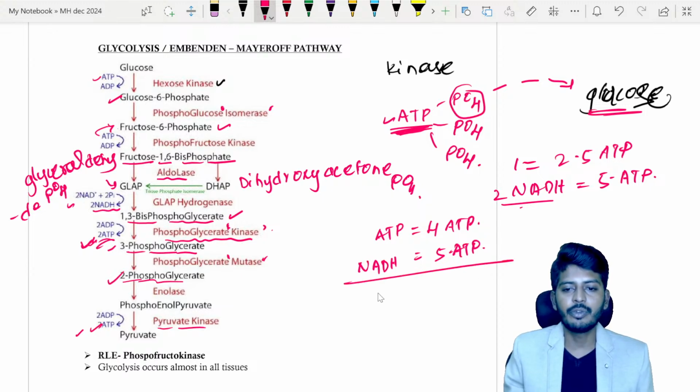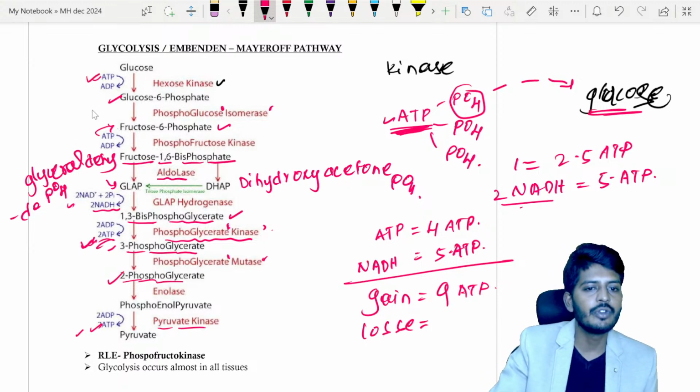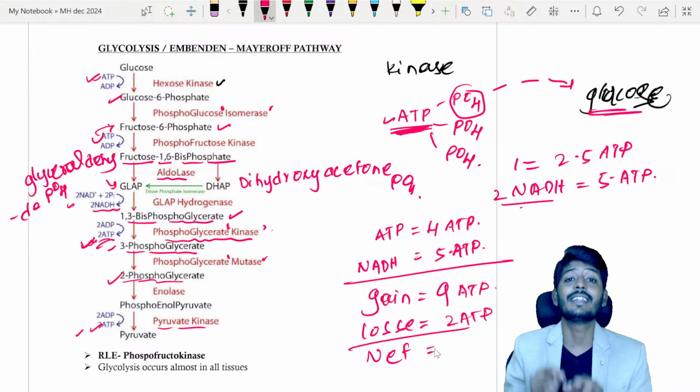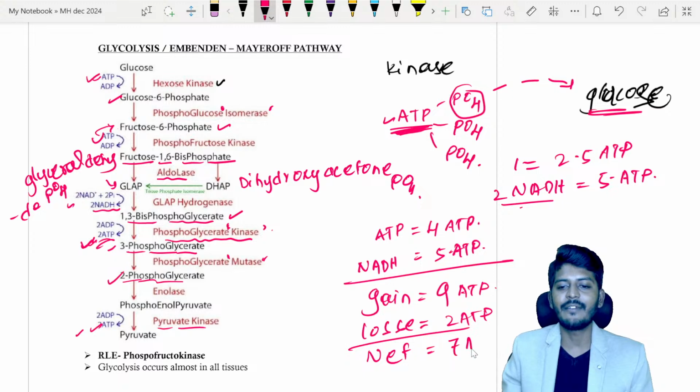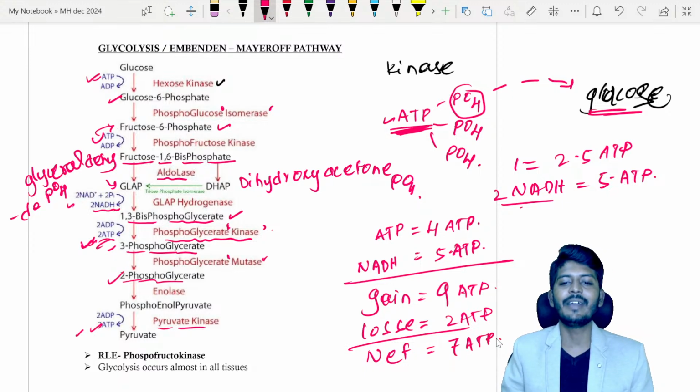So totally how much do we gain, sir? Gain of ATP, 1 glucose will give rise to 9 ATP. Okay, but loss is also there. So loss is how many? Here we are using 1 ATP, here we are using 1 ATP. Loss 2 ATP will be there. So overall net ATP in a glycolysis, that too in aerobic glycolysis, is 7 ATP. So one glucose gives 7 ATPs in the pathway of glycolysis.